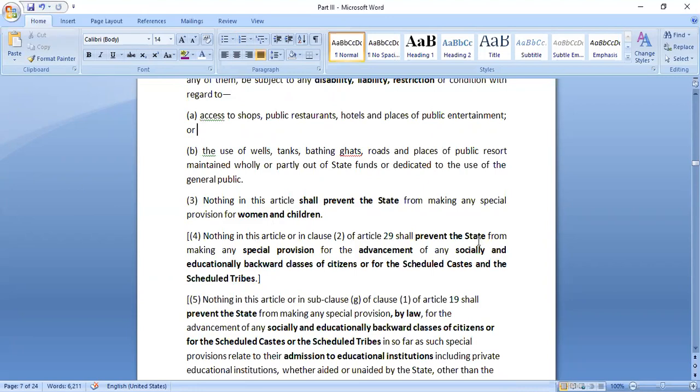Also, nothing in this article would prevent the state from making special provision for the advancement of any socially, educationally, or economically backward sections.